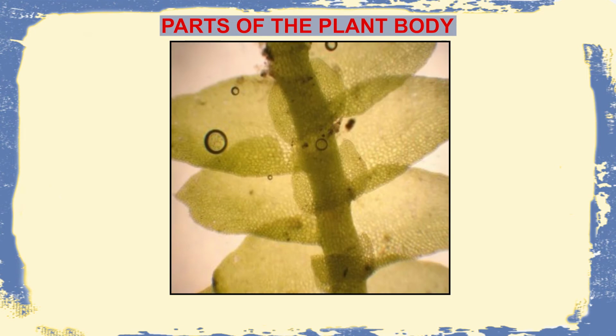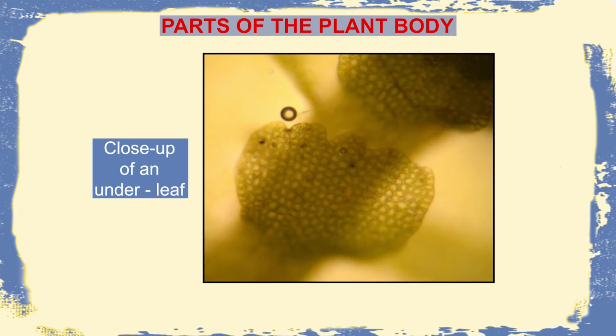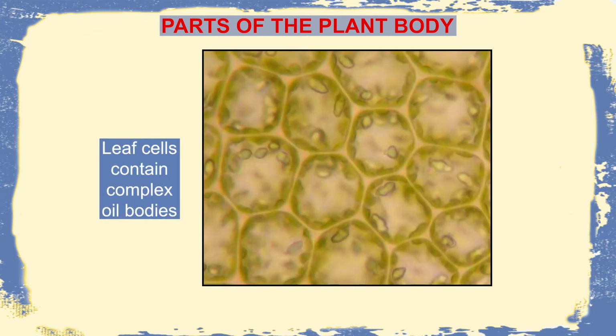It consists of a central stem-like structure surrounded by two lateral leaves, which are the larger leaves present on the dorsal surface, and a smaller set of leaves present on the ventral surface, specifically known as the underleaf. When we see a section of the leaf cell, it usually consists of complex oil bodies, which suggests that these oil bodies provide them with nourishment.